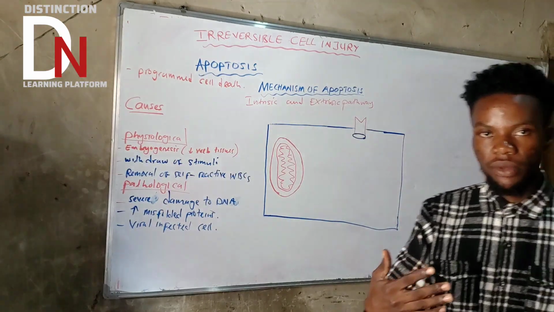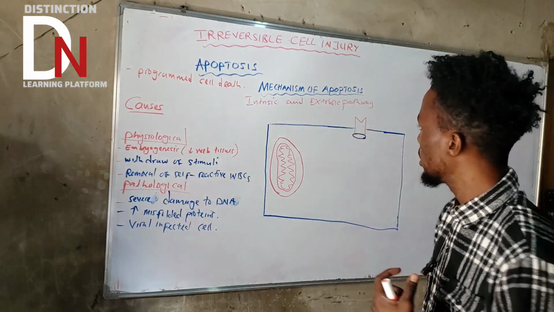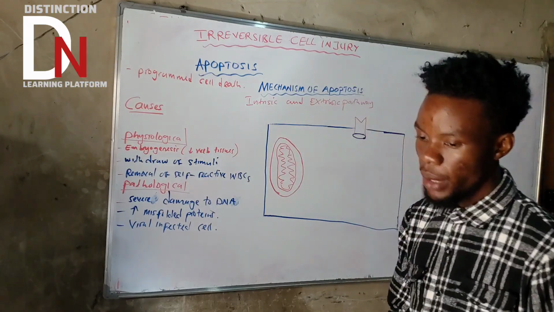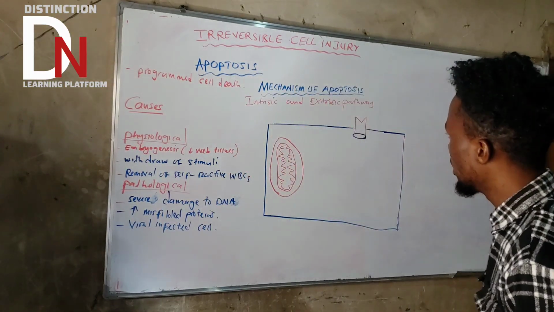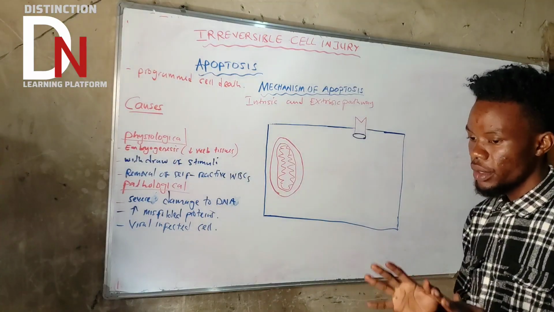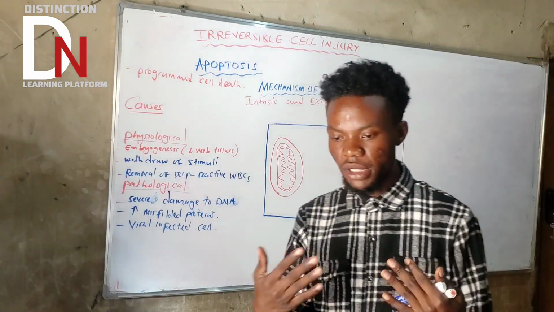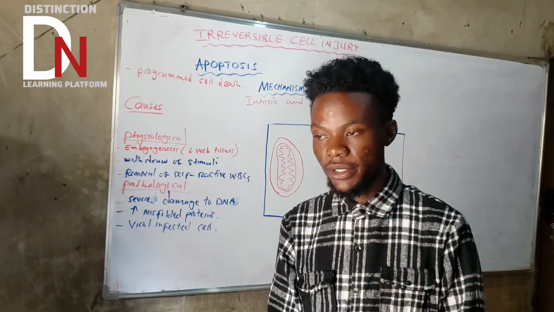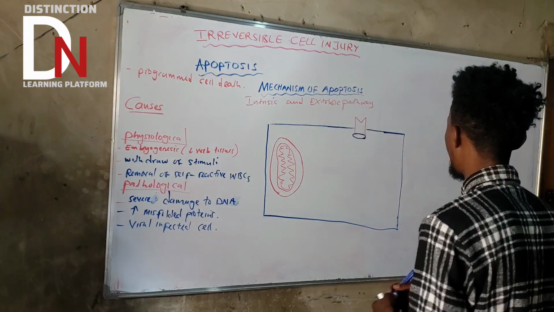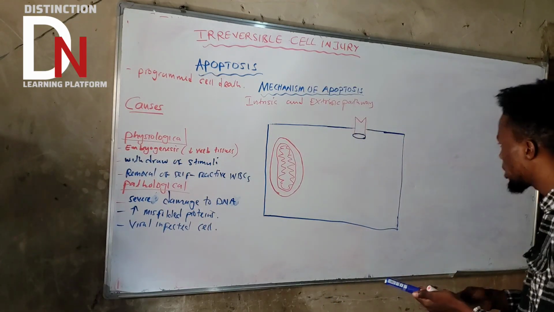We'll start first with the intrinsic pathway, then end with the extrinsic pathway. Very, very important. Okay. So now, let's start with the intrinsic pathway. Remember that these pathways are further categorized into two main parts.